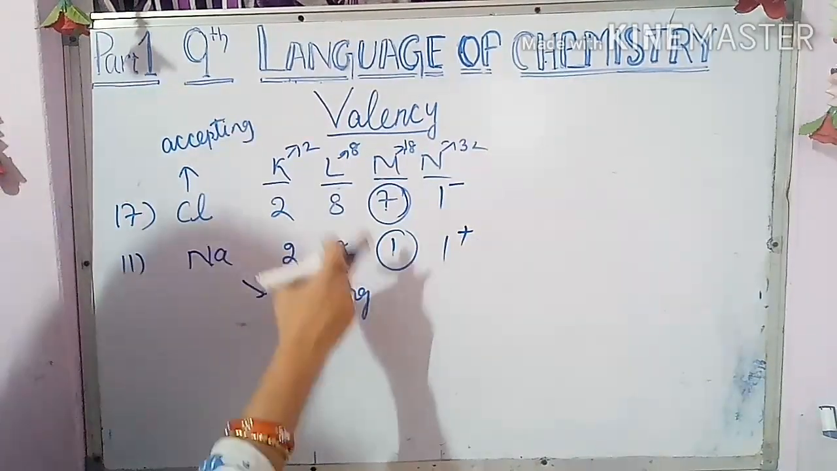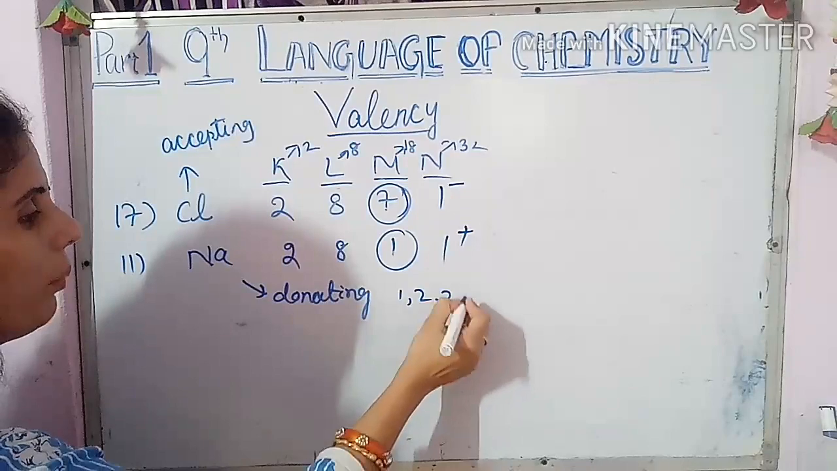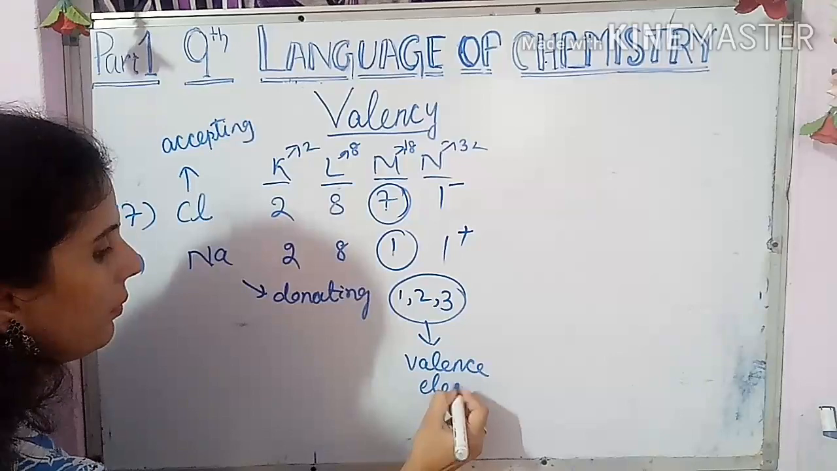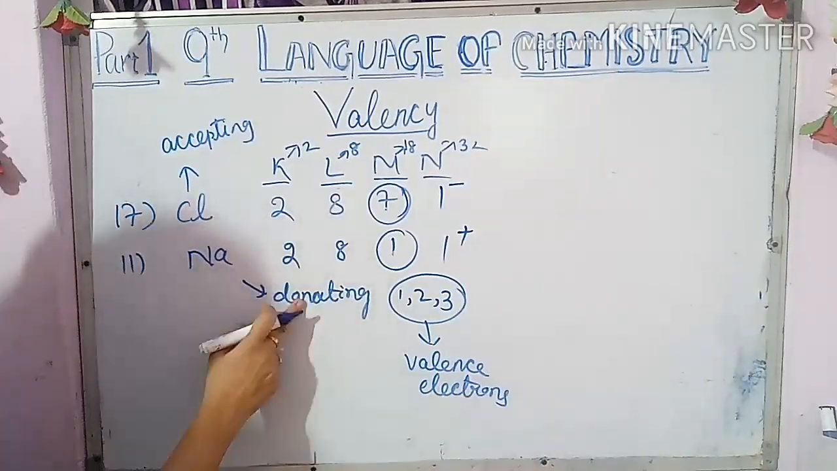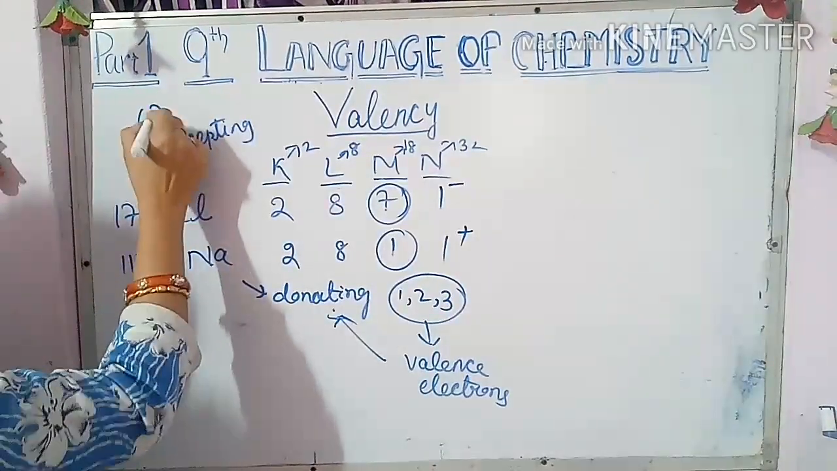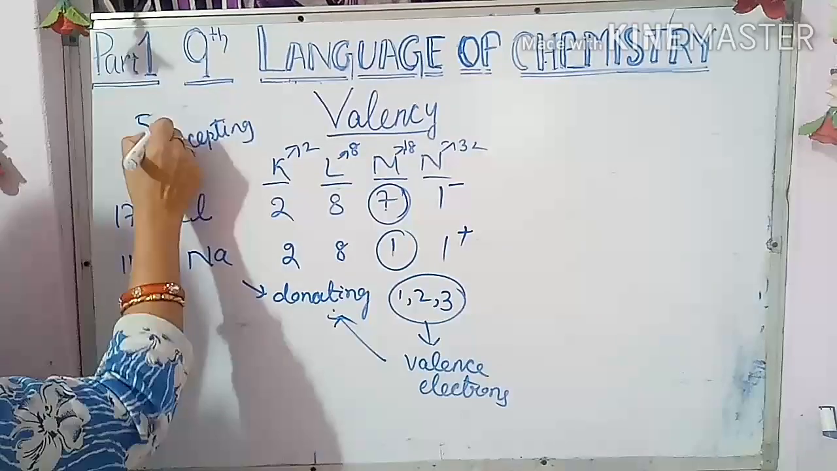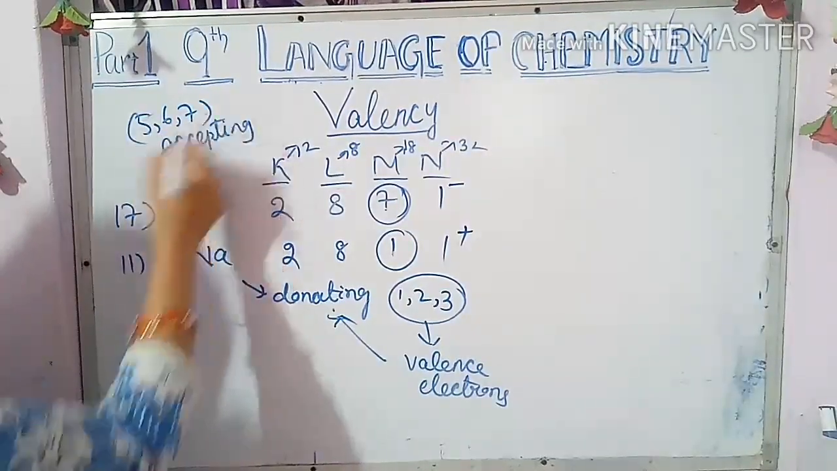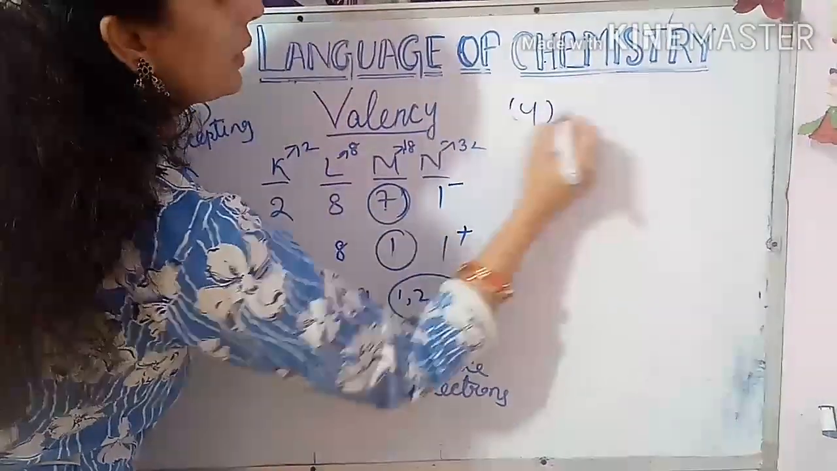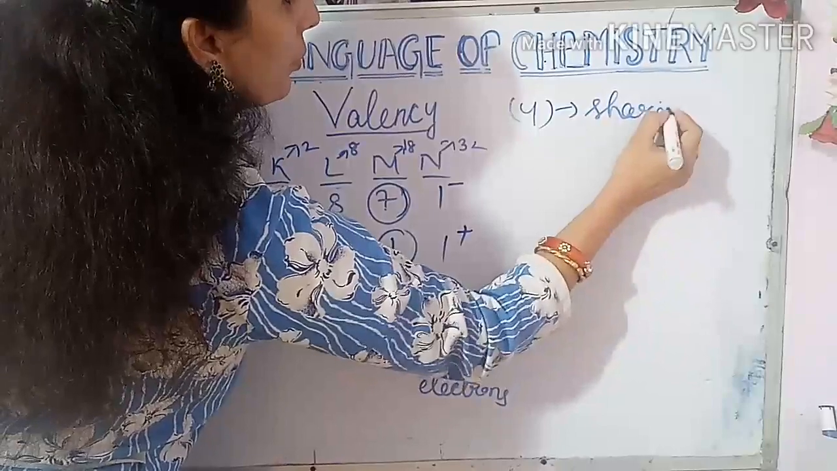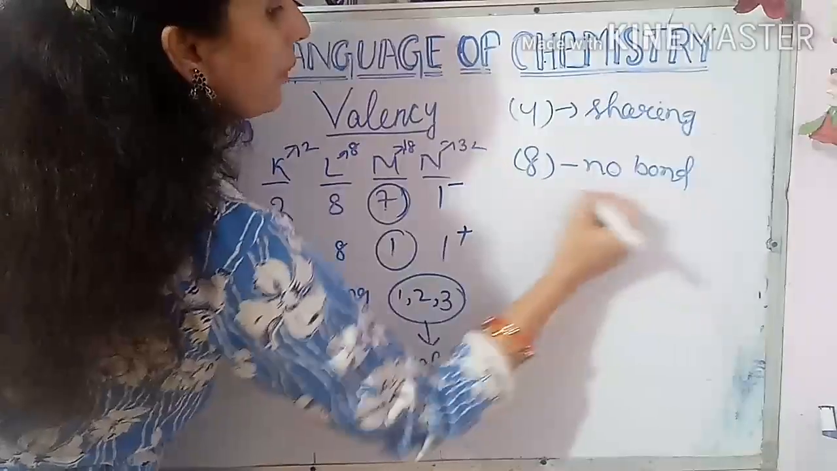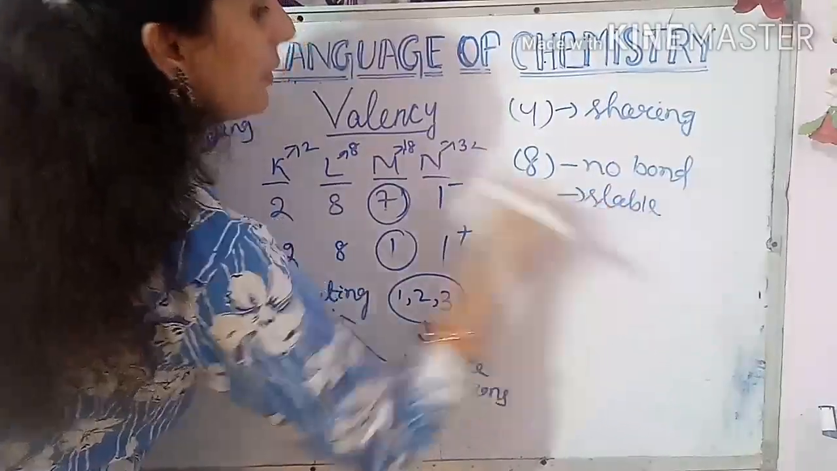Again I am telling, 1, 2, 3 valence electrons, they are donating. Who are accepting? 5, 6, 7 valence electrons, they are accepting. 4 is going for sharing. 8, no bond, because they are stable.